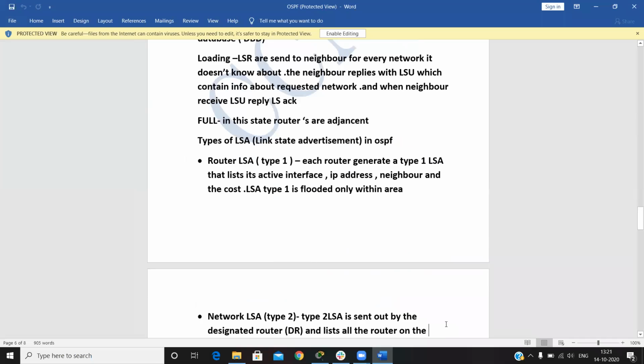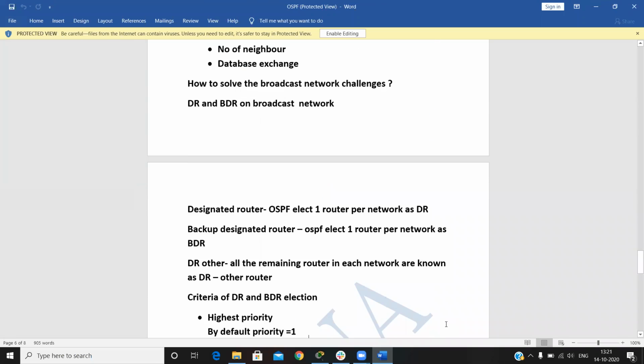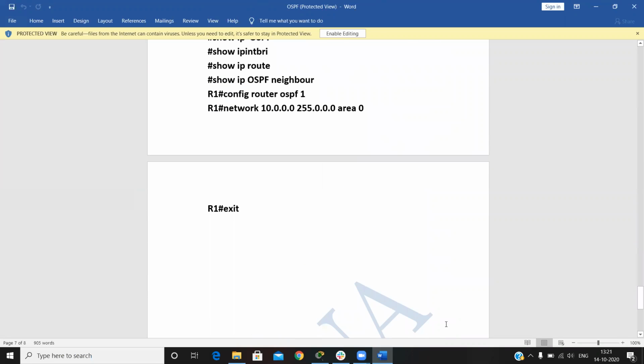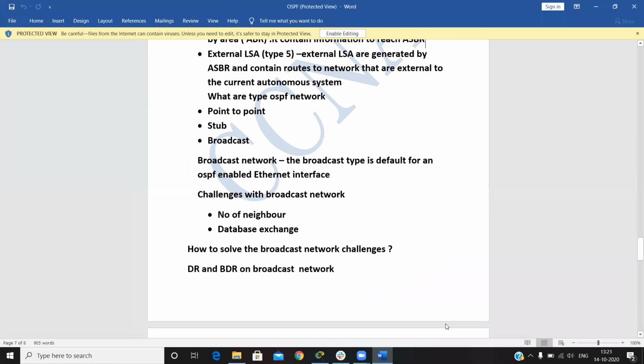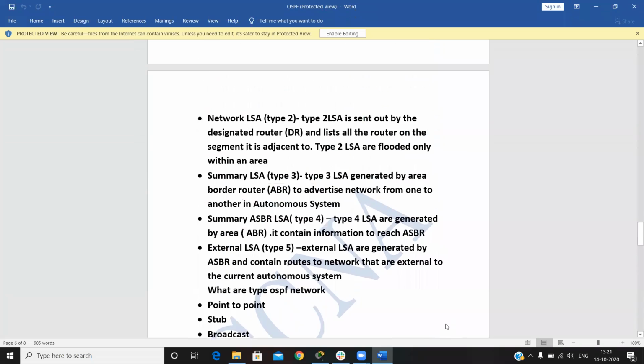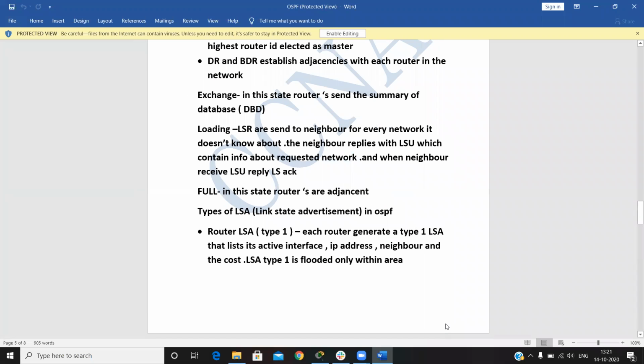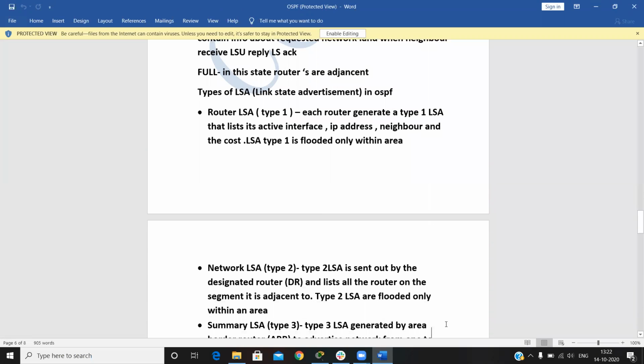Okay. So now LSA and one DR BDR practical we do today. After that we start from tomorrow because Abhishek is not present today. Okay. So, types of LSA in OSPF.